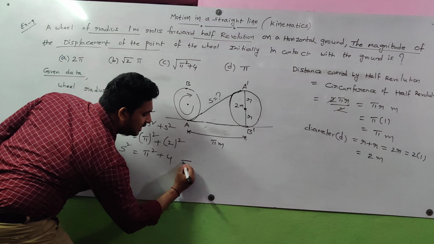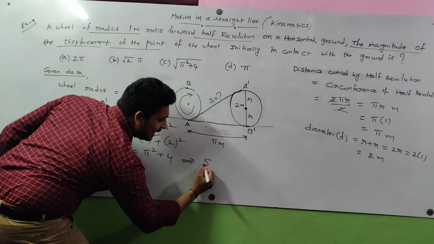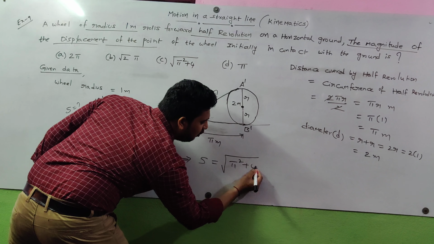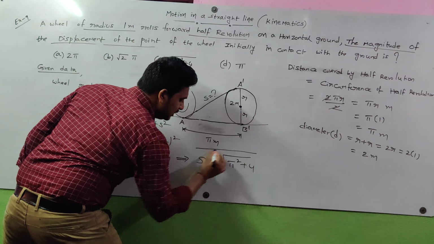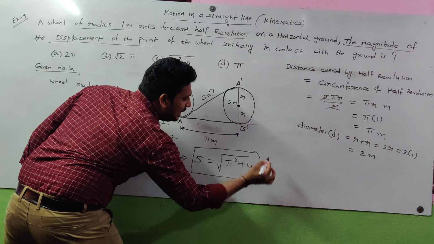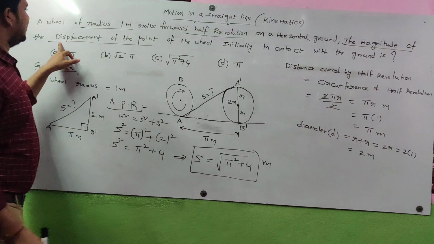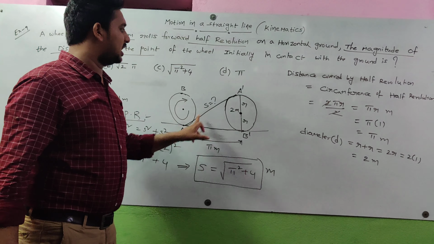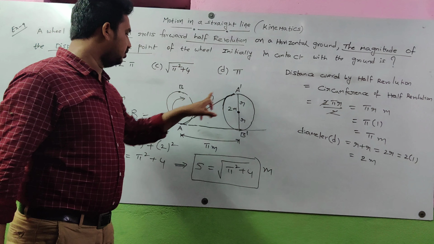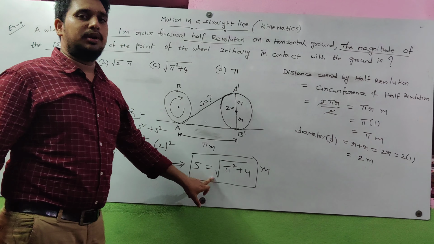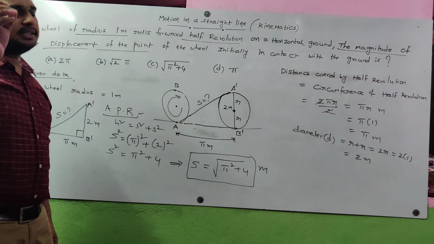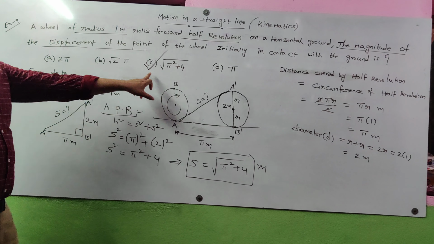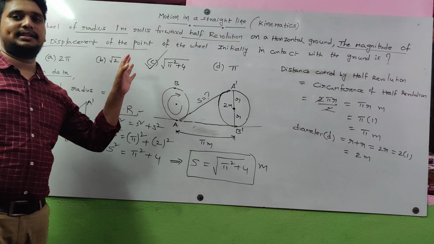From this, I want the x value. x is equal to the square root of pi square plus 4. So the magnitude of displacement of the point of wheel contact with the ground is the square root of pi square plus 4 meters. So which option is correct? Option C is correct here. Root of pi square plus 4 is the correct answer.